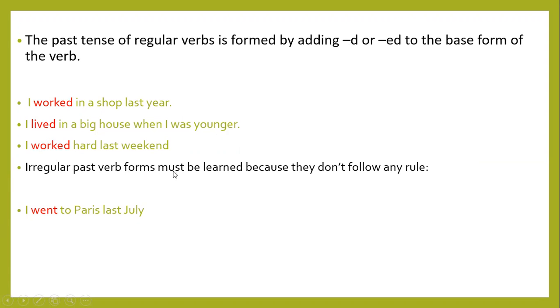Irregular past verbs must be learned because they don't follow any rule; they are used as they are. Go, went, gone. Okay. So I went to Paris last July. Here went is the second form of go. So it is called I went to Paris last July. Okay, this is called the irregular form, meaning there is no change by attaching d or ed. That is called the regular past form.